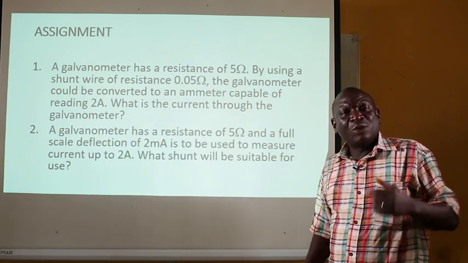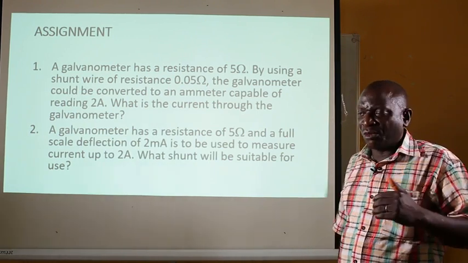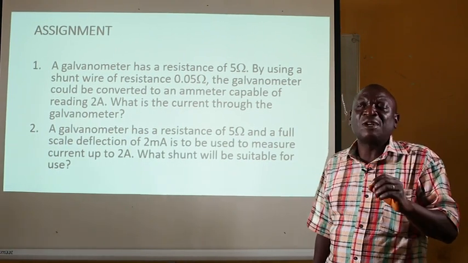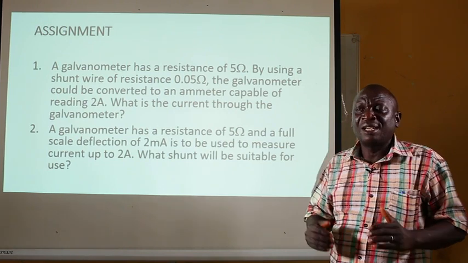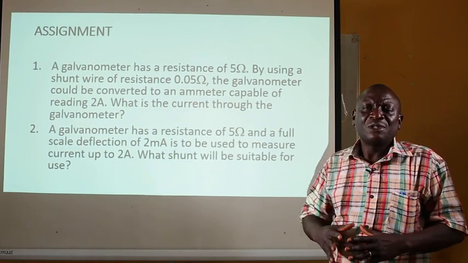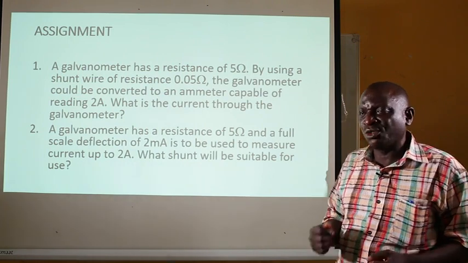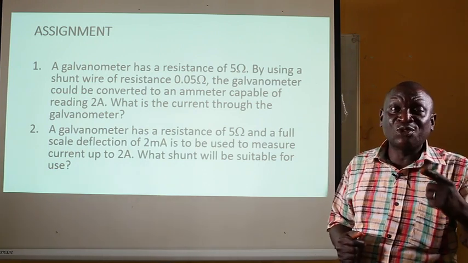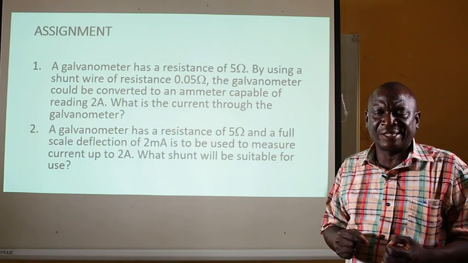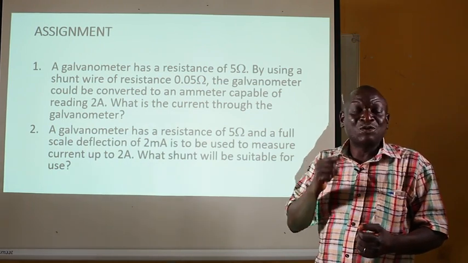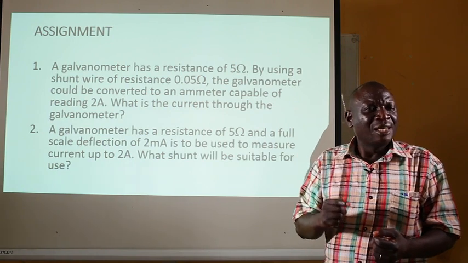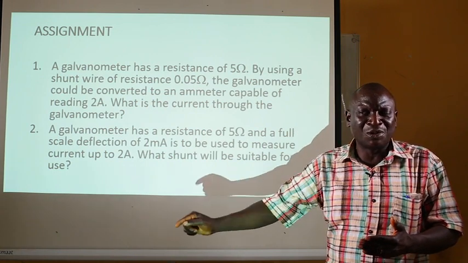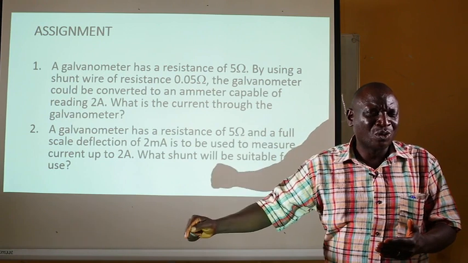So, with this, before I go, I want you to take note of 3 important things that have to do with conversion of a galvanometer into an ammeter, in case you come across any question concerning it. First, remember that a coil of low resistance is used and the connection is parallel connection, not series. Now again, you have to remember that the total current flowing in the circuit is equal to the current flowing through the shunt plus the current flowing through the galvanometer. Again, remember your Ohm's law.